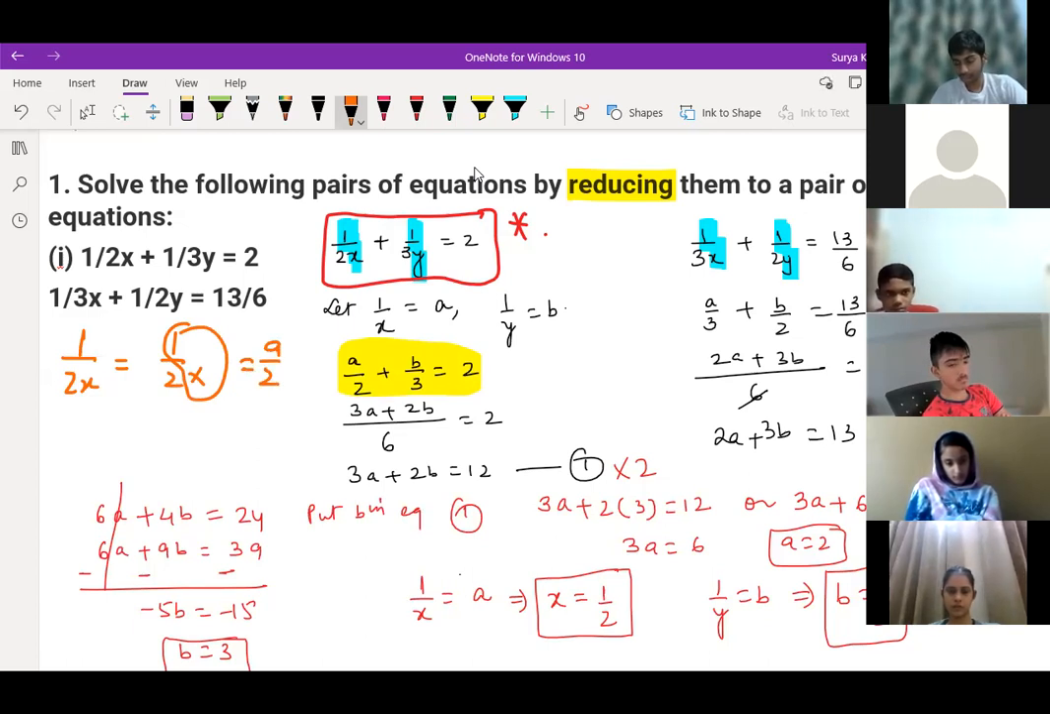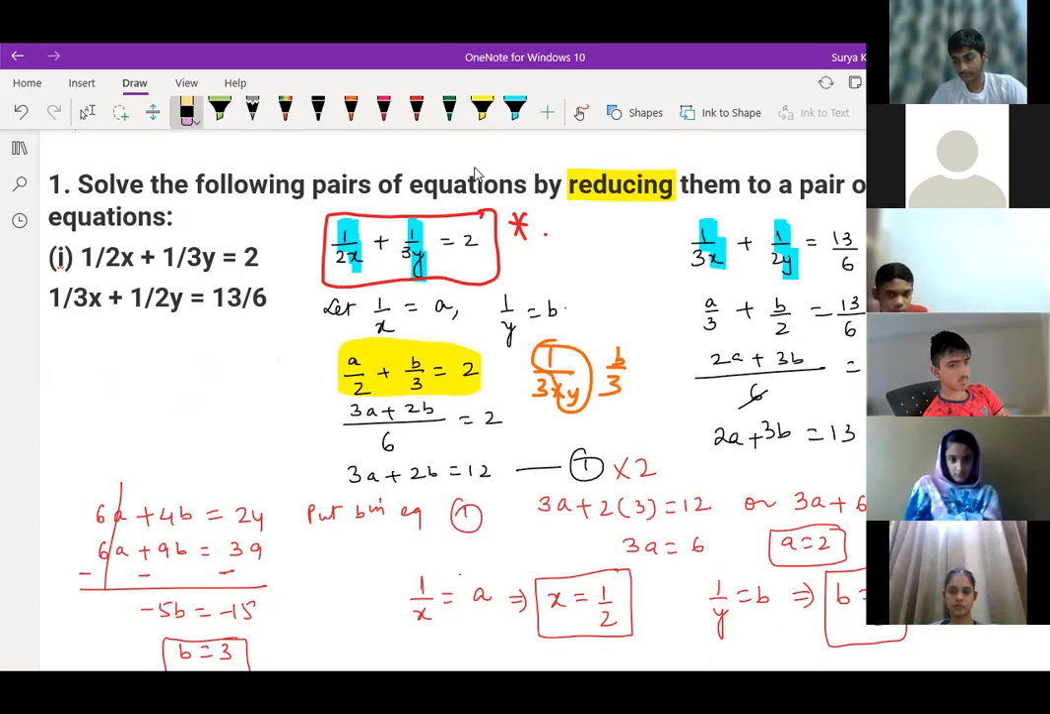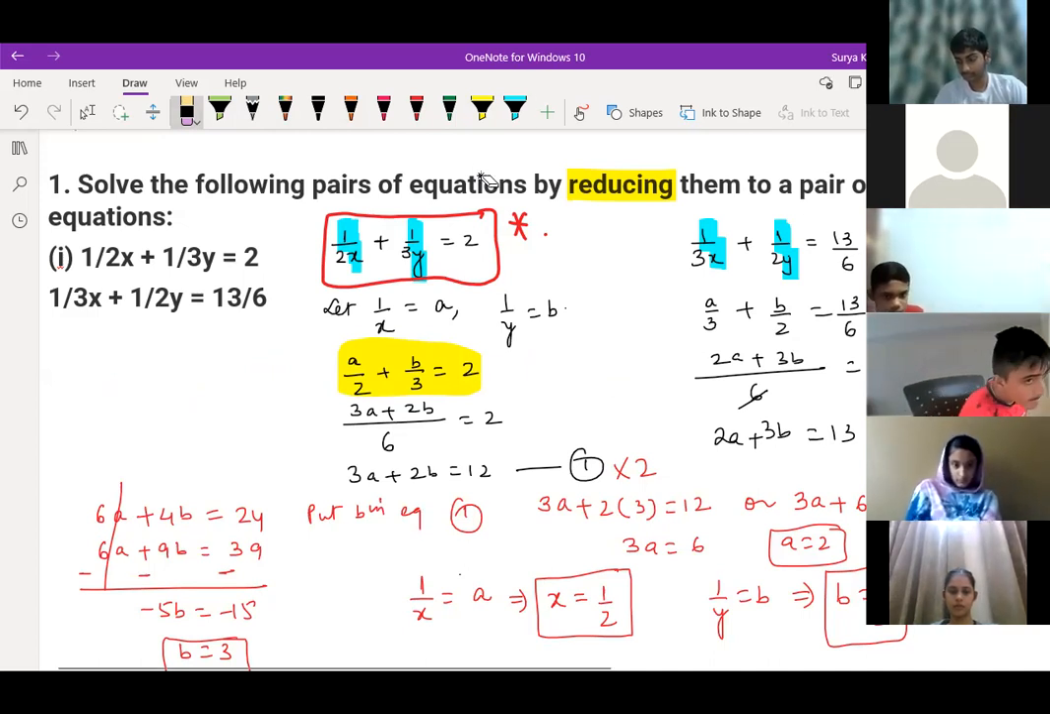Understood, children? So a by 2 plus b by 3 is equal to 2. How has b by 3 come? See, 1 divided by 3 into y. So 1 by y is equal to what? b. So b divided by 3. So we are reducing to make it easier. So here a by 2 plus b by 3 is equal to 2. Now LCM is 6, so 3a plus 2b is equal to 12. Then we are getting this equation. So this is our first equation.